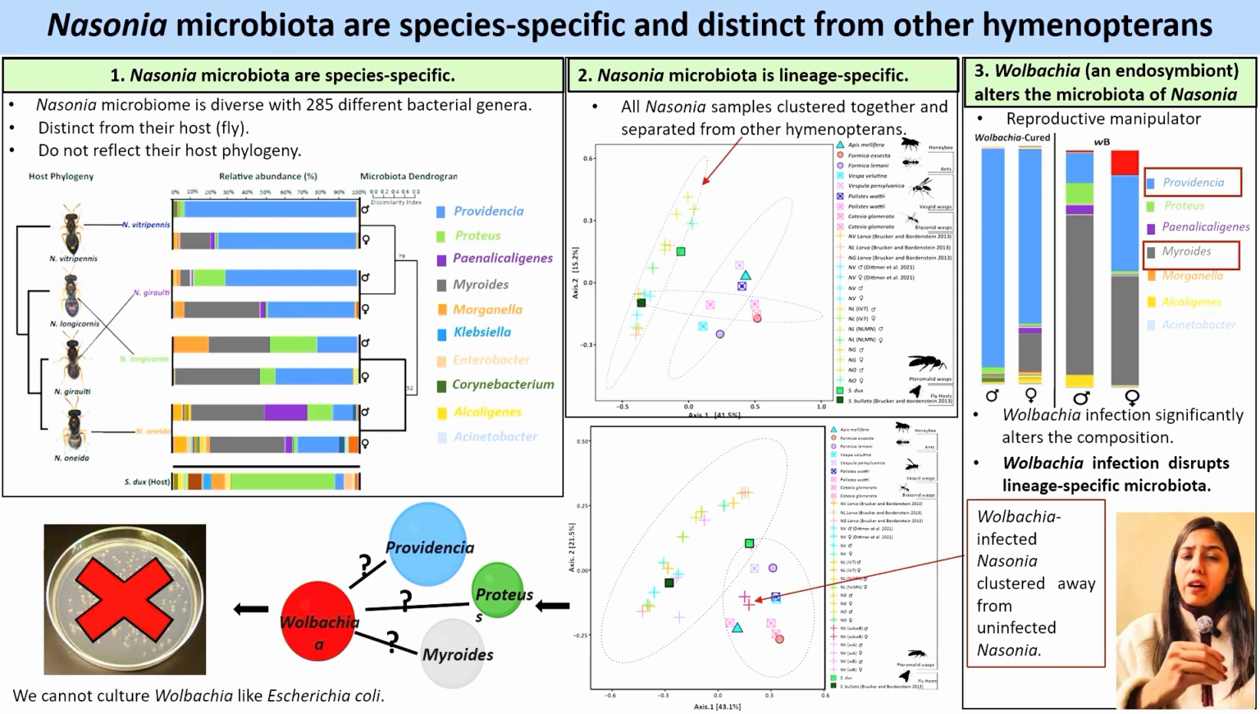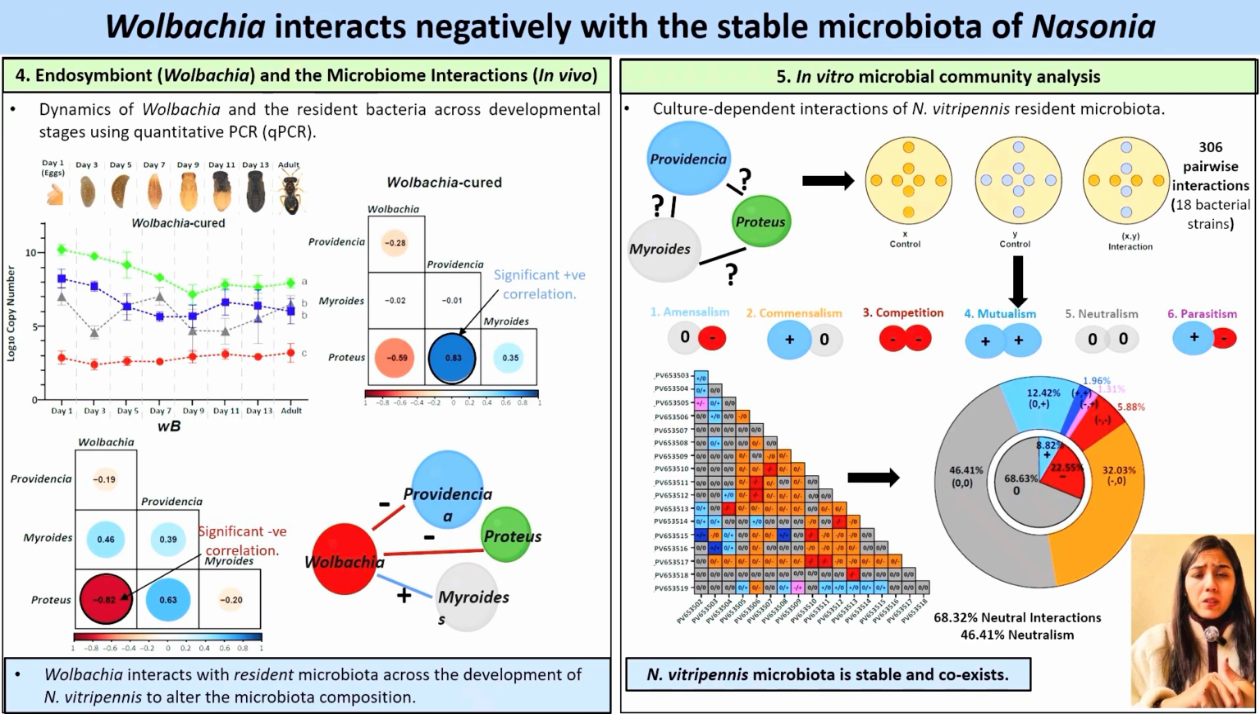Now we know that Wolbachia is altering the abundance of these bacteria, but we don't know how, and we can't culture Wolbachia in an agar plate like E. coli. So I used the in vivo method, where I studied the abundance of these bacteria along with Wolbachia across the development of Nasonia using qPCR. And I found that in absence of Wolbachia, there are no significant negative correlations among these bacteria. However, Wolbachia exhibits significant negative correlations with two of the most dominant bacteria, suggesting that Wolbachia interacts negatively with the microbiota.